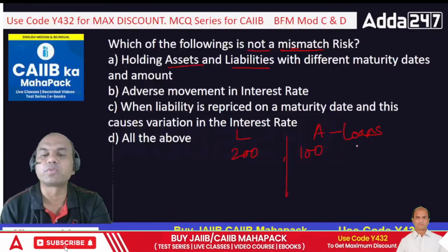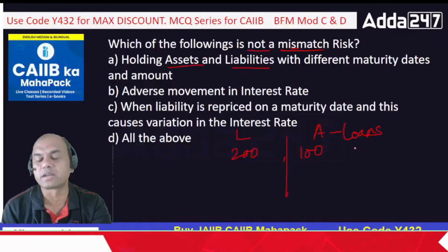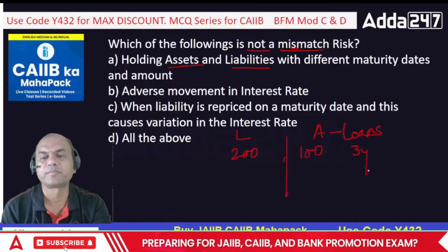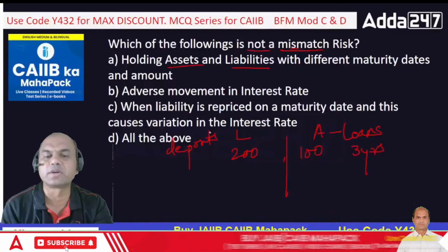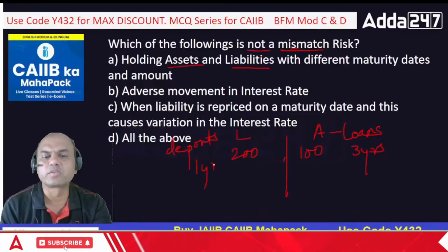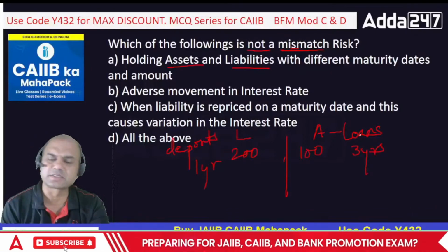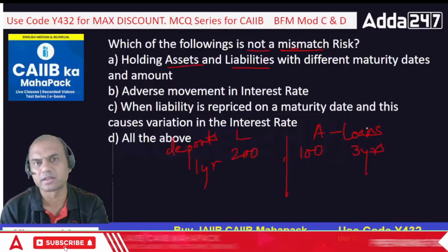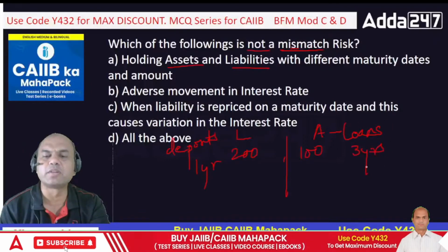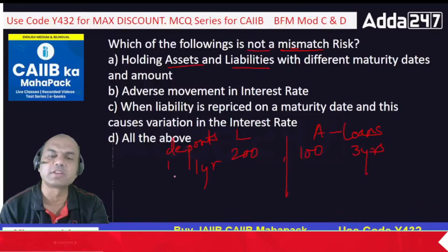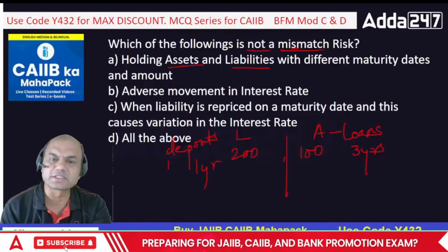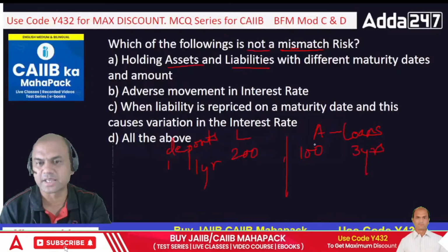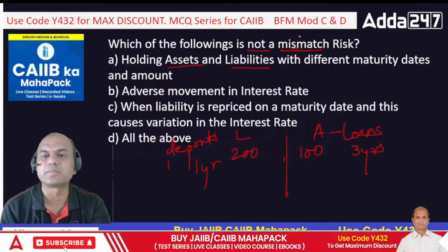If I'm having loans for, let's say, 3 years, and liability means deposits, for let's say 1 year, what will happen? I'll be facing the mismatch. The person to whom I've given the loan will pay me after 3 years, but the depositor will come to me immediately after 1 year for getting the amount, right? So this gap, this difference, is known as the mismatch actually.